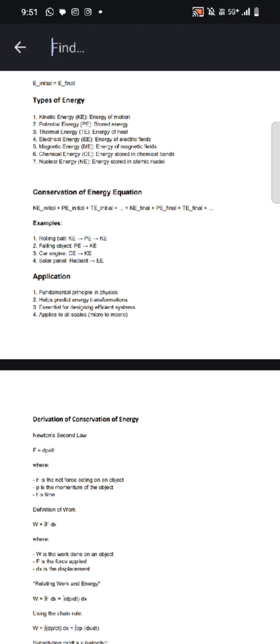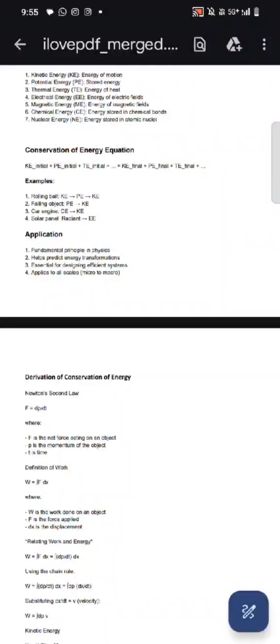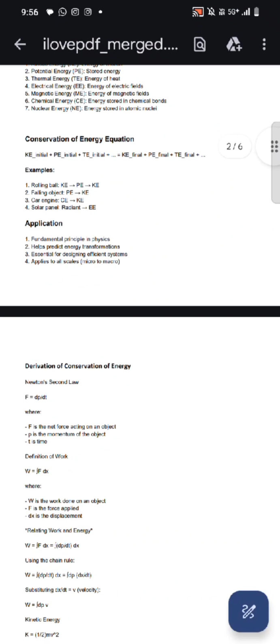So that's it. Next, examples of conservation of energy. Actually, I have mentioned four examples here. The first is a rolling ball. When we consider a ball rolling on a floor, first there will be kinetic energy, and then this kinetic energy is converted into potential energy, and again it will be converted into kinetic energy.